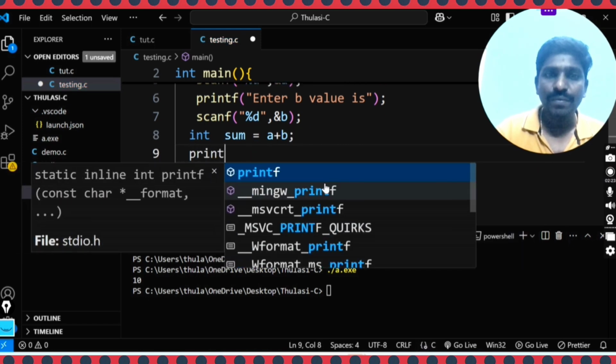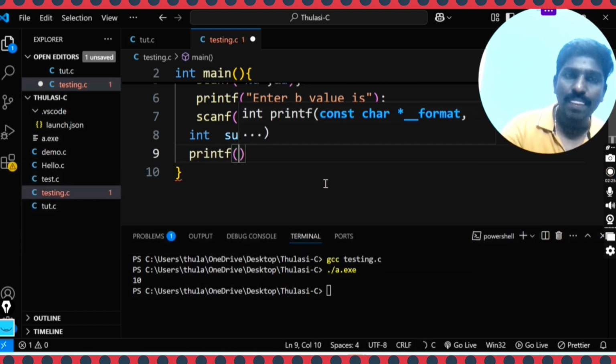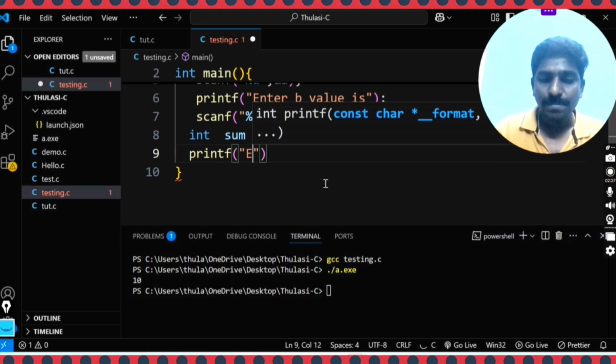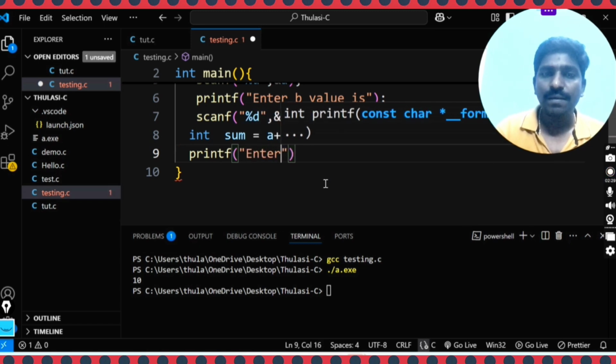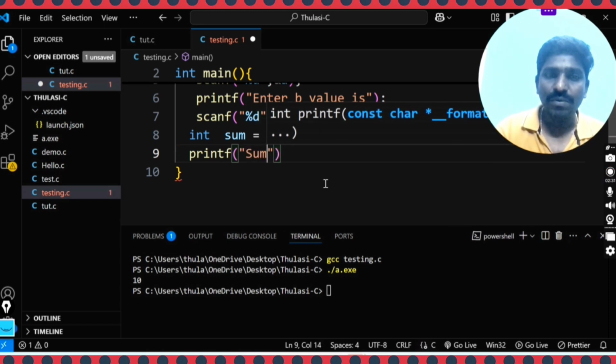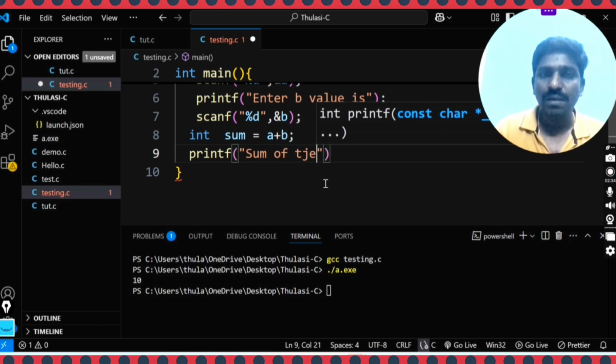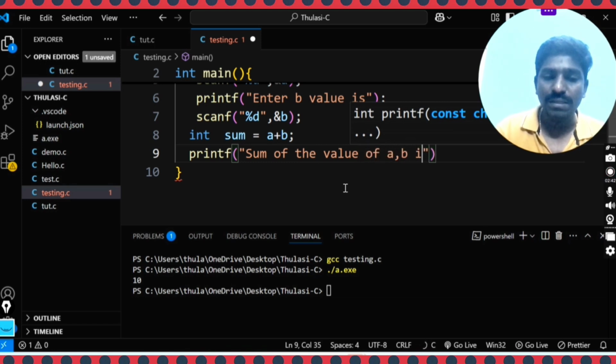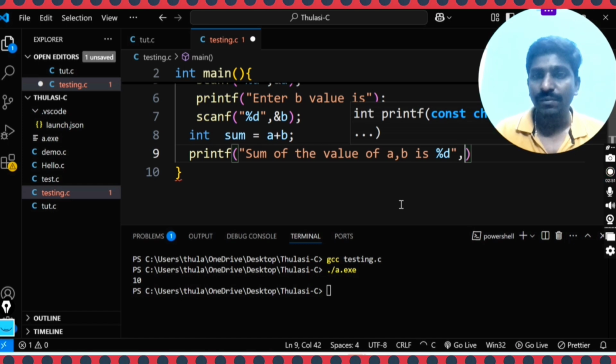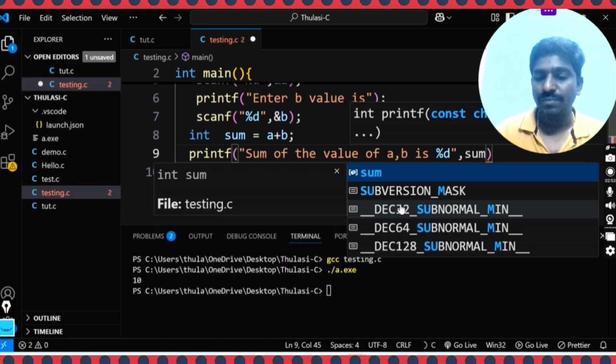Now printf the sum of the value of a comma b is, and here I need to specify %d as the format specifier, then comma sum.